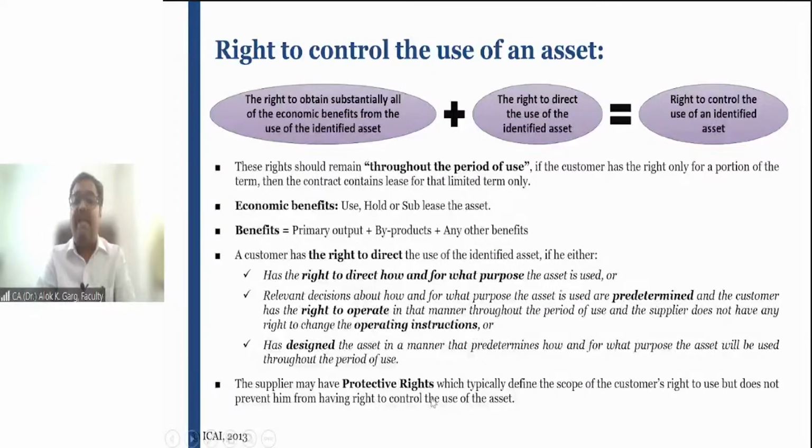The supplier may have protective rights, which typically define the scope of the customer's right to use, but do not prevent him from having the right to control the use of the asset.